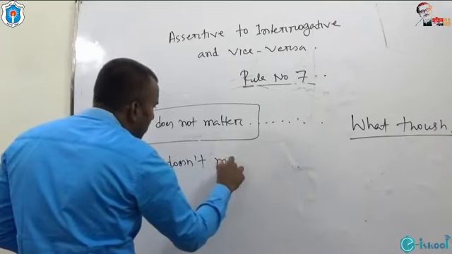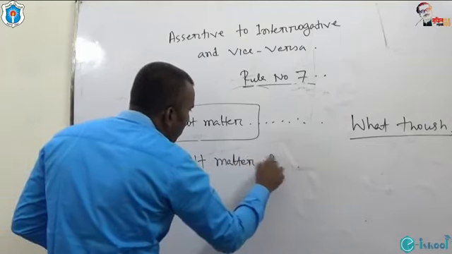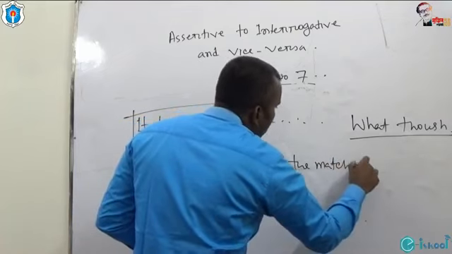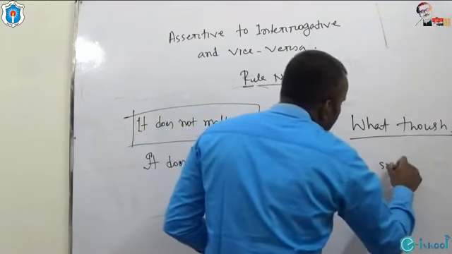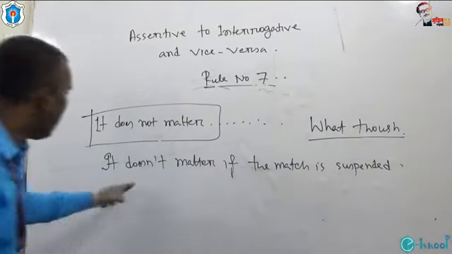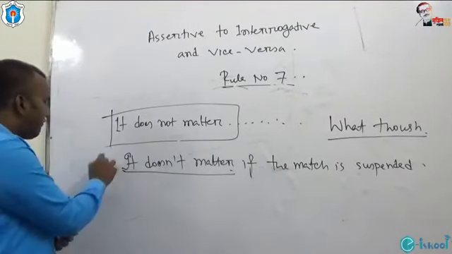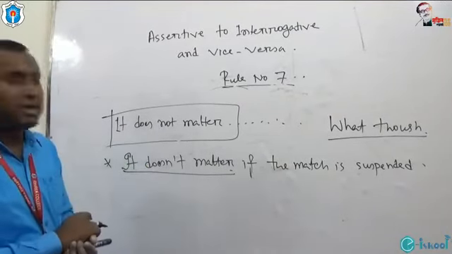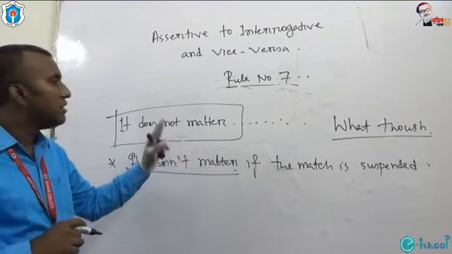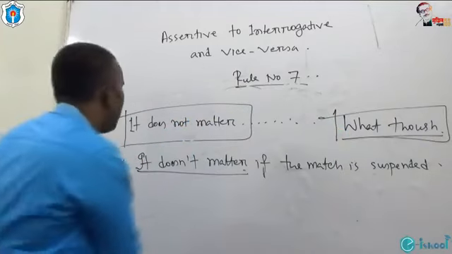I'd like to give an example. It doesn't matter if the match is suspended. This is an example of an assertive sentence, and I have started with it doesn't matter. To turn it interrogative, we have to start with what though.